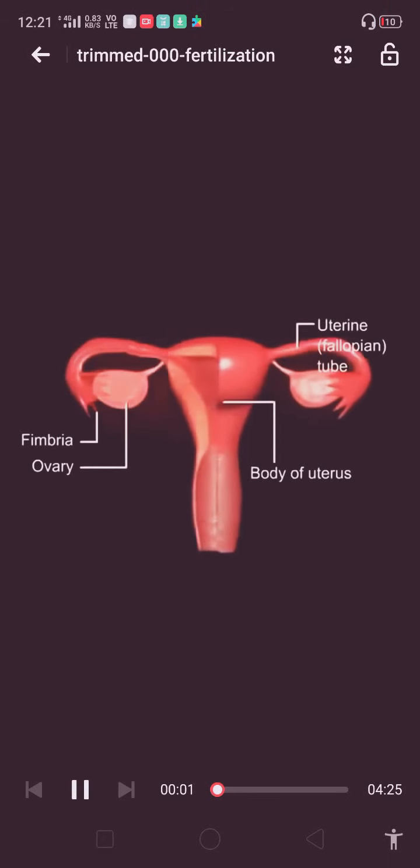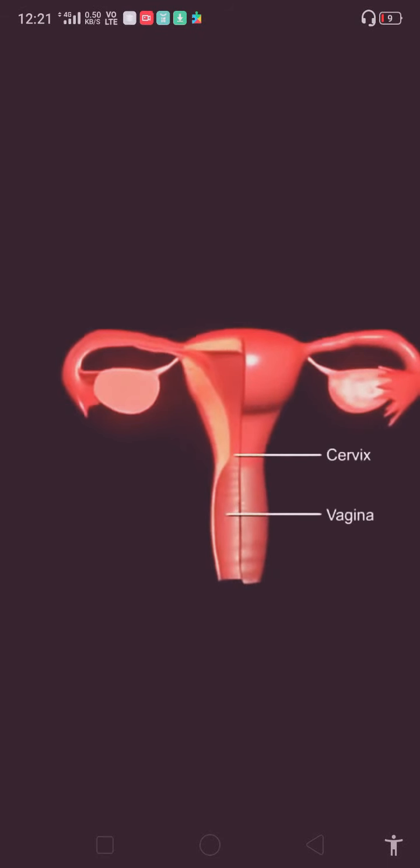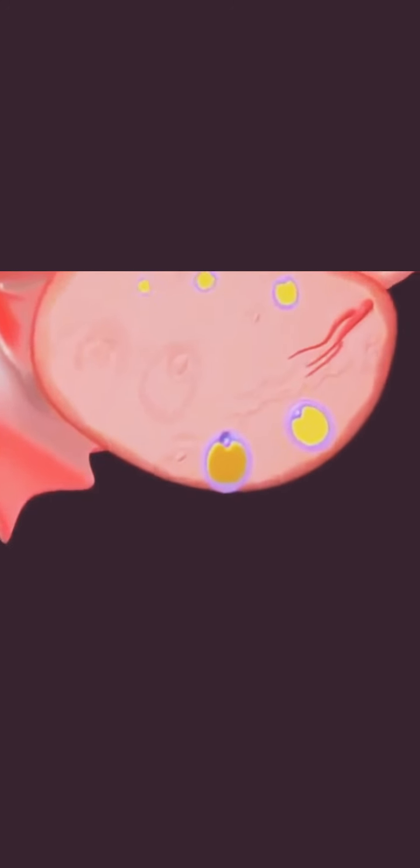Hi students, today we are going to learn about fertilization. It is a process of fusion of spermatozoa with matured ovum. It begins with sperm and egg collision and ends with the formation of zygote.